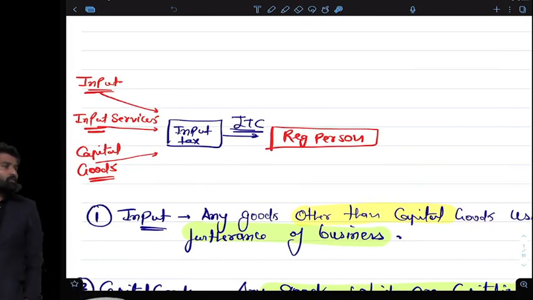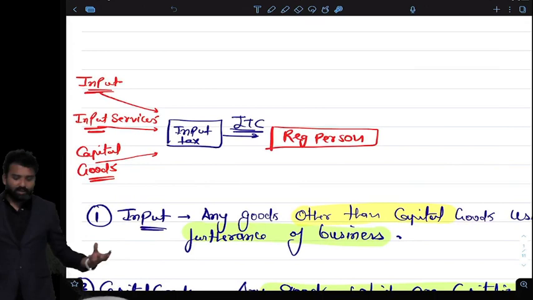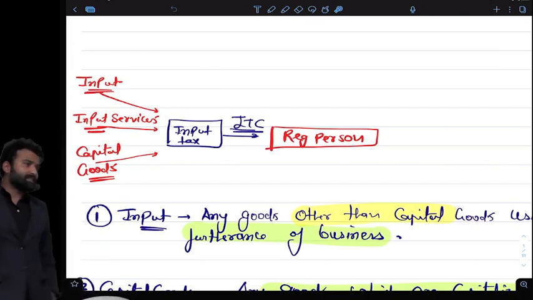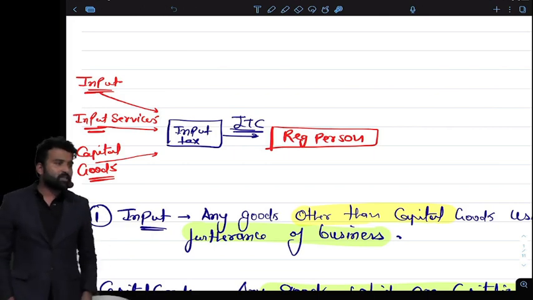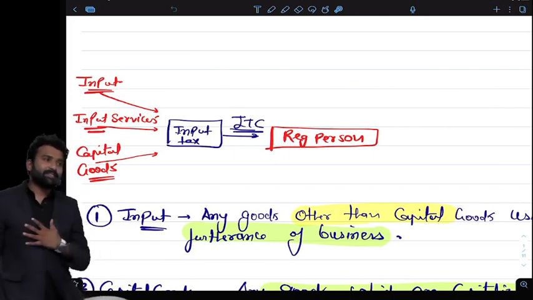So first of all, what is the meaning of ITC? It is very simple. If I am buying some material, some input, some input services, or if I am buying some capital goods, some machines, in all these cases, I can claim the credit of the tax paid if I am a registered person.